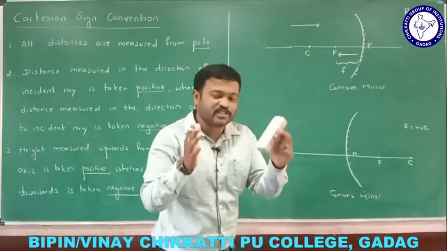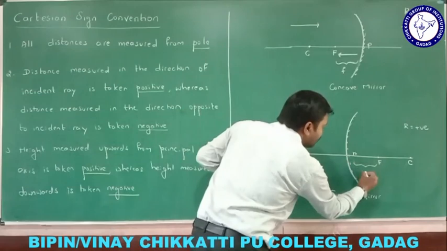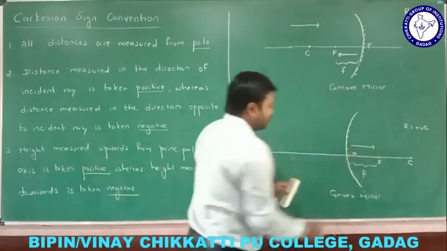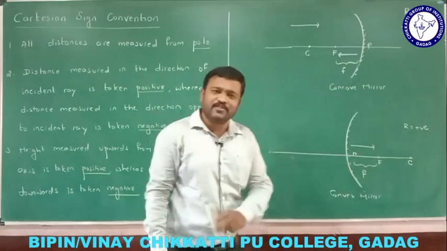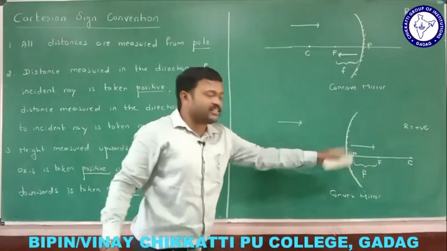Distances are always measured from the pole. Okay, what is focal length? This is the focal length. And what is the direction here? The direction of focal length is like this. Distances are always measured from the pole. Okay, where is the direction of the incident ray? The direction of the incident ray is this itself, because here is the reflecting surface.